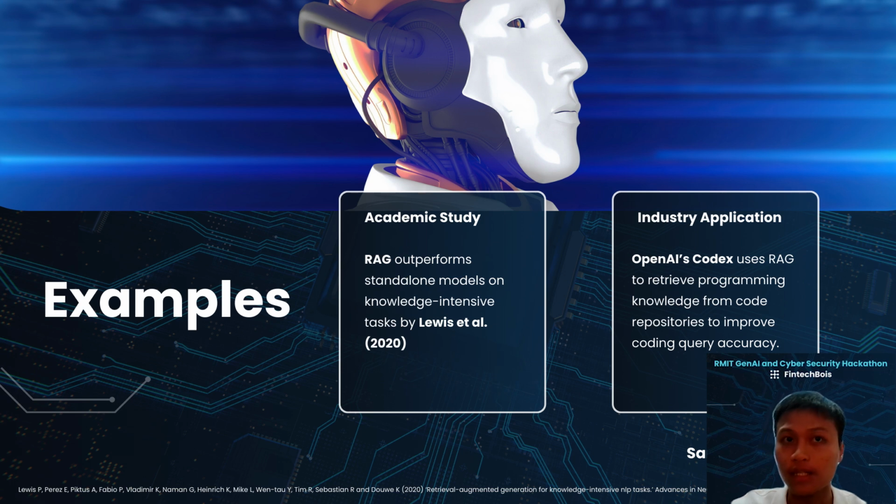So for instance, in the industrial application OpenAI's Codex, RAG retrieves programming knowledge from code repositories to improve the coding query accuracy. From the academic research, Lewis stated how RAG outperforms standalone language models on knowledge-intensive tasks, bridging the gap between stored knowledge and dynamically retrieved content. RAG architecture requires an efficient retrieval algorithm and high-quality knowledge databases. And moving on, Min will present about the challenges.